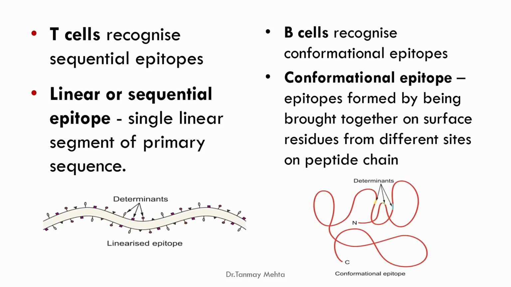Now, epitopes are also of two types: linear epitope and conformational epitope. Linear or sequential epitope is a single linear segment of primary sequence, and T cells can recognize only sequential epitopes, while B cells usually recognize the conformational or three-dimensional epitopes. These conformational epitopes are formed by bringing together surface residues from different sites on the peptide chain.